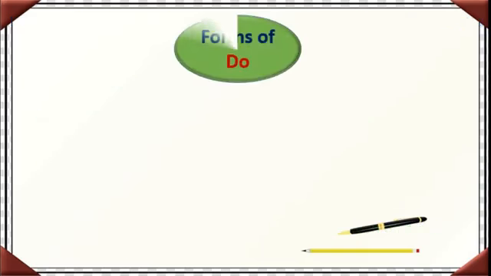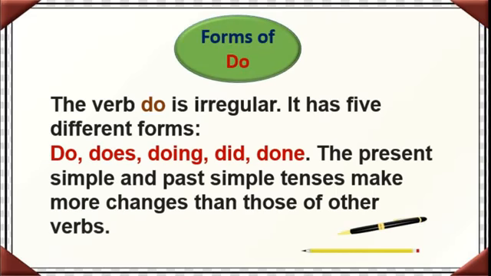Now here it is forms of do, the second one. Okay. The verb do is also irregular. It is also irregular. It has 5 different forms. Which are they? Do, does, doing, did and done. Here also the present simple and the past simple make more changes than those of the other verbs. Okay. Again we will go through all the procedures like forms of be. Okay.